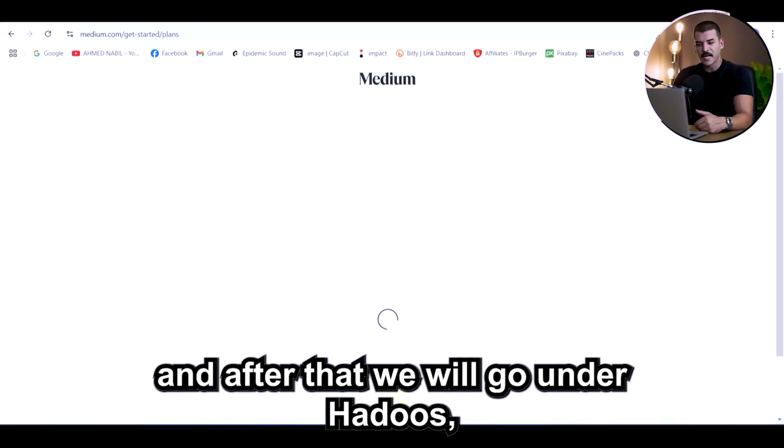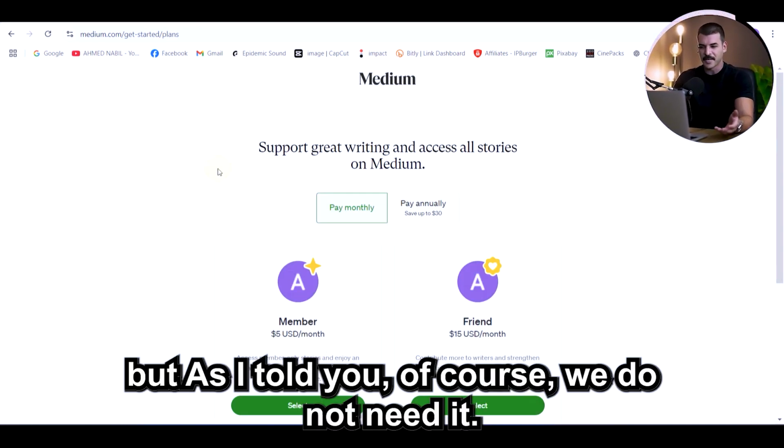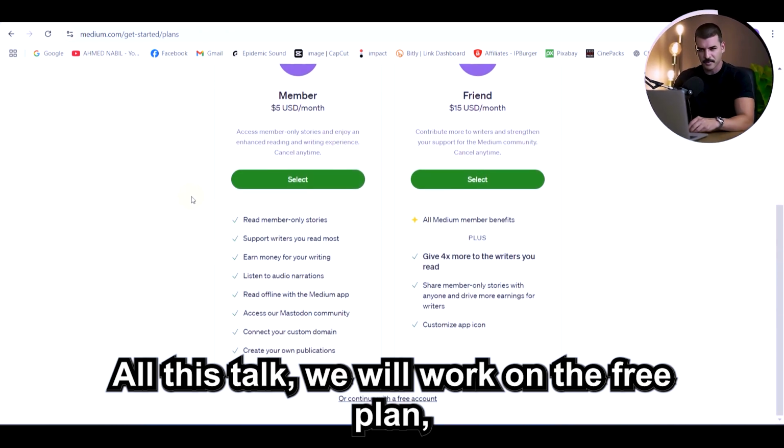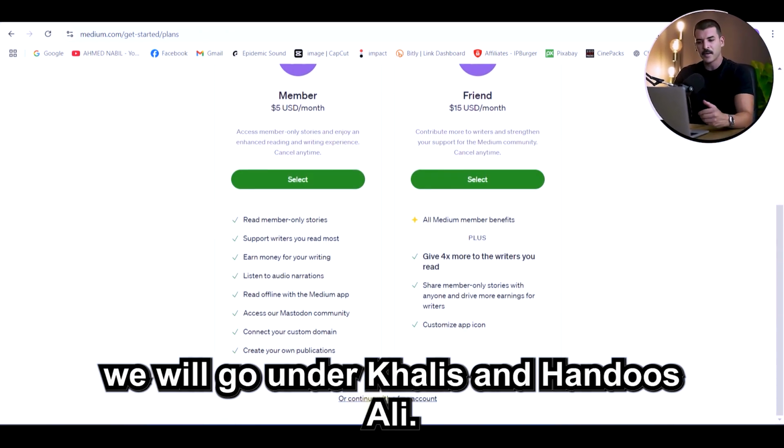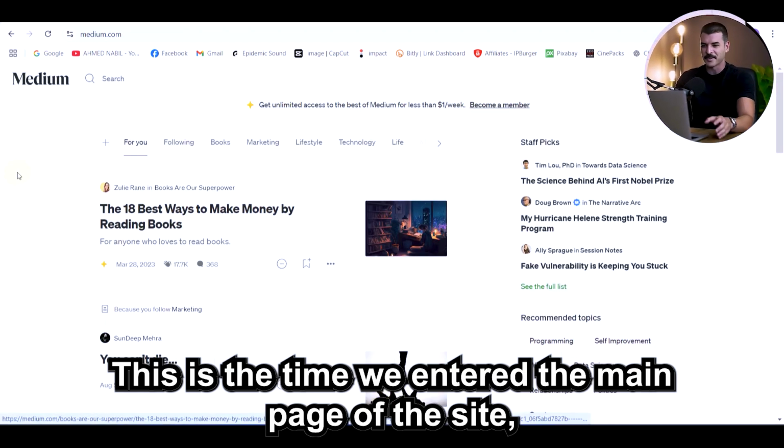And after that, we will click continue. Then on this page, it suggests that you subscribe to one of the paid plans of the site. But as I told you, of course, we do not need it. All this talk, we will work on the free plan. We will click on Free and continue. This is the time we enter the main page of the site.